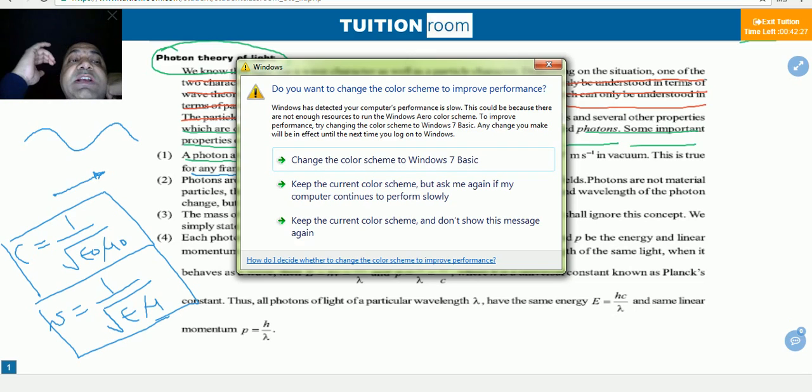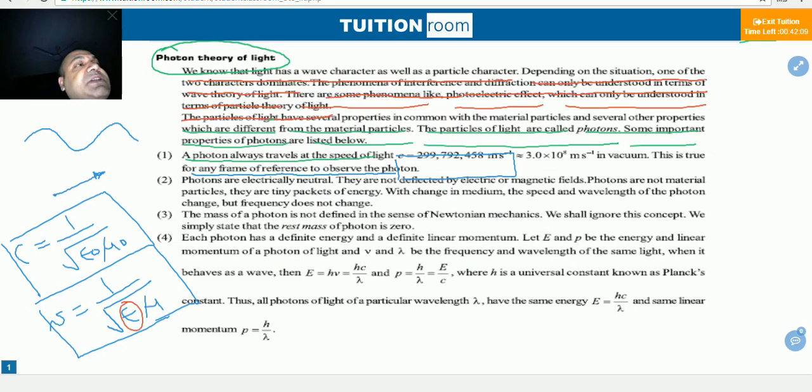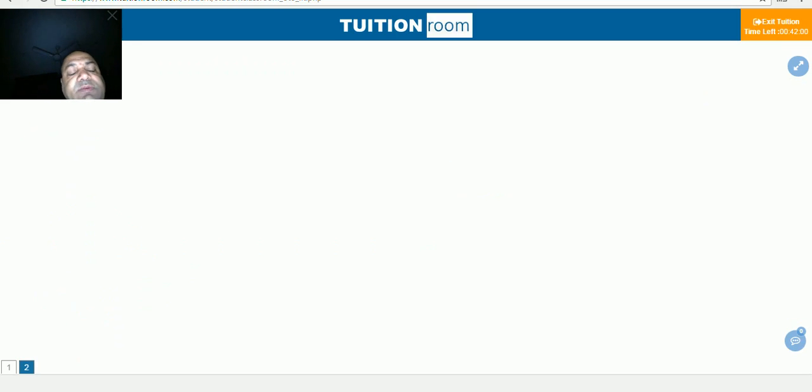One time it has been asked the parameters on which the speed of light depends. The speed of light depends, guys, only on the electrical and magnetic properties of the medium. This epsilon denotes the electrical property of the medium. This mu denotes the magnetic property of the medium. One thing which I am going to explain to you: photon, the particle of light, travels with the speed of light in vacuum.